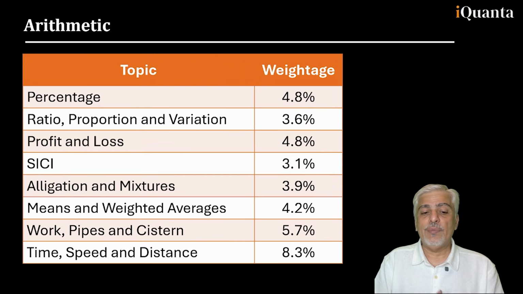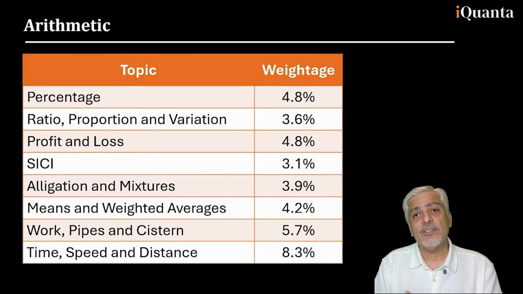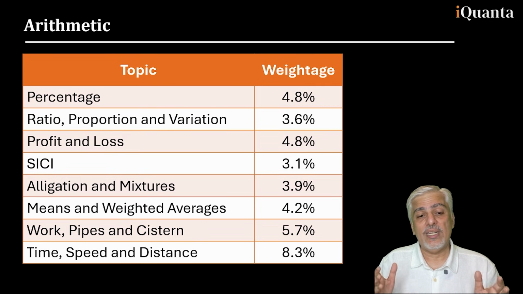So breakup of arithmetic, within that also, if you look at the highest part is time, speed, distance, and then work, pipe, and distance. Obviously, time, speed, distance being the most asked topic, 8.3%. And this 8.3% is out of 100%, not only of arithmetic. So 8.3 out of 100%. So you total this up, this comes up to approximately 39-40%. So 8.3% is approximately time, speed, distance.